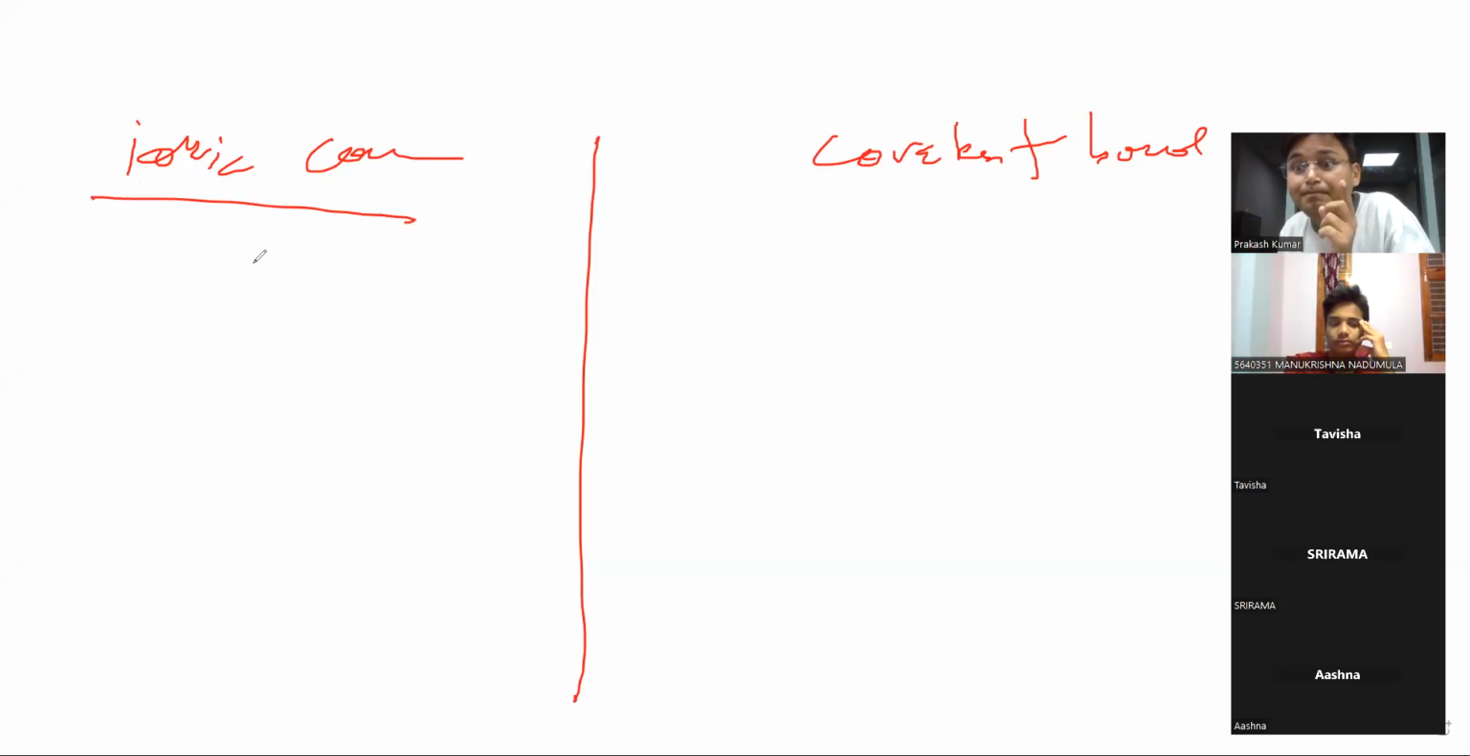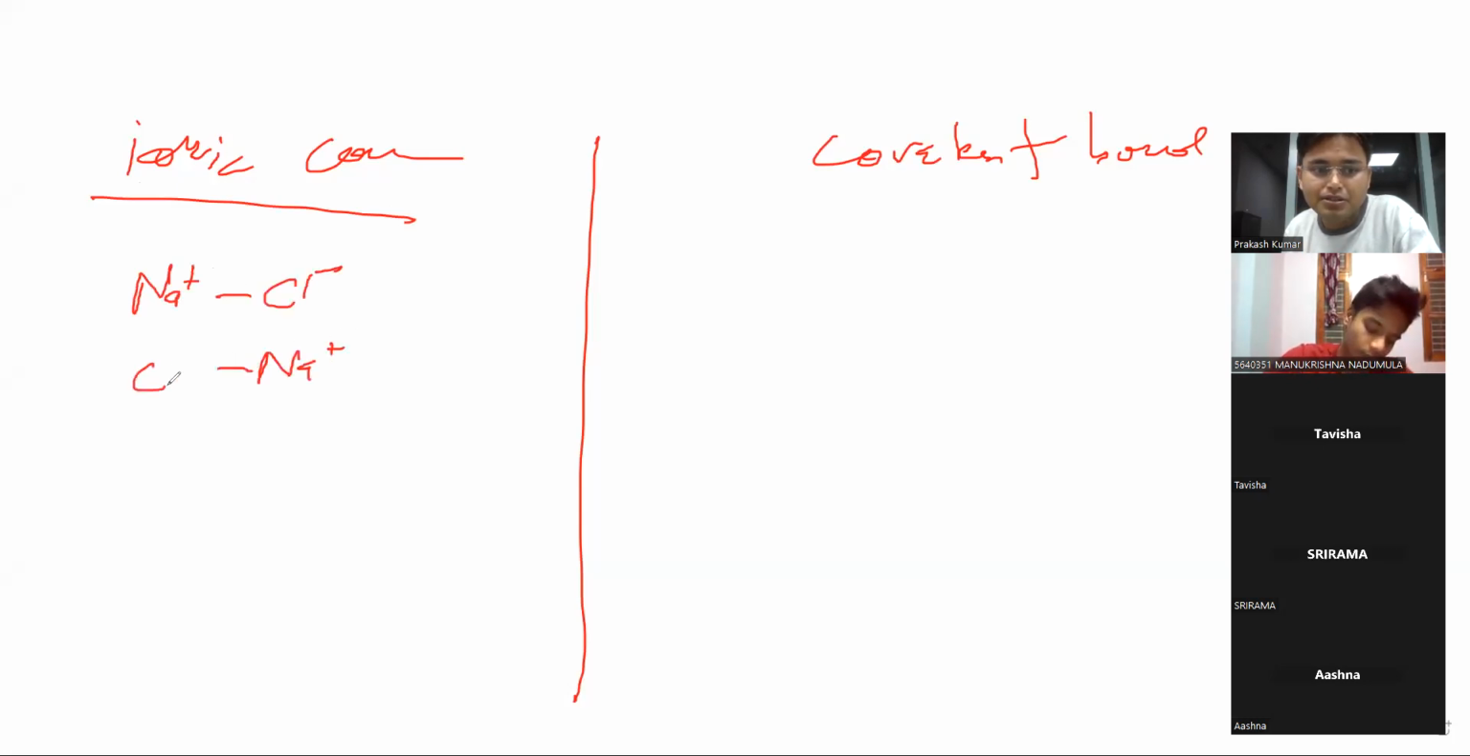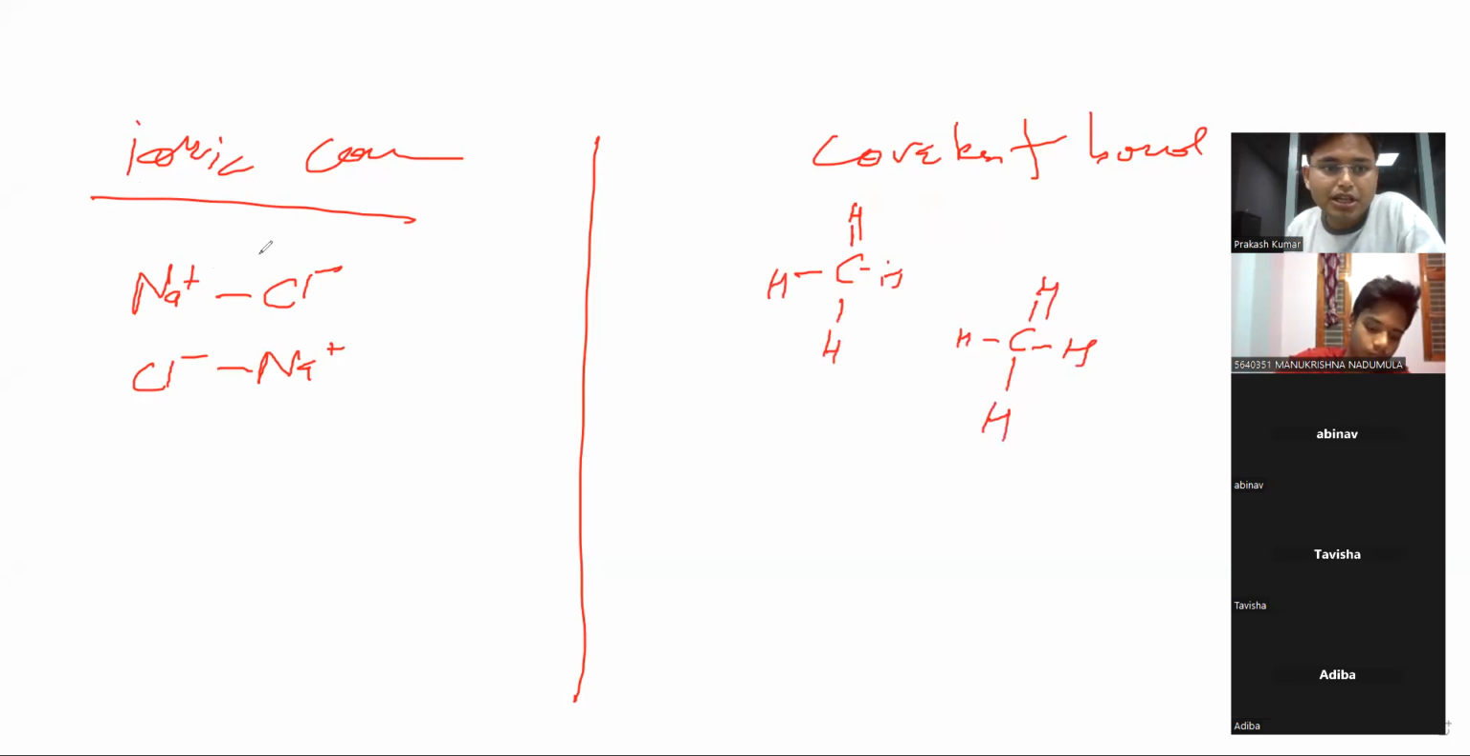See, ionic compound do what? Loss and gain electrons. So for suppose Na plus, Cl minus. We have Na plus, we have Cl minus. Okay. And I'm considering a covalent bond, which is, can you name this one? Methane. So this one is one molecule. This one is other molecule. This one is this molecule. This one is this molecule.